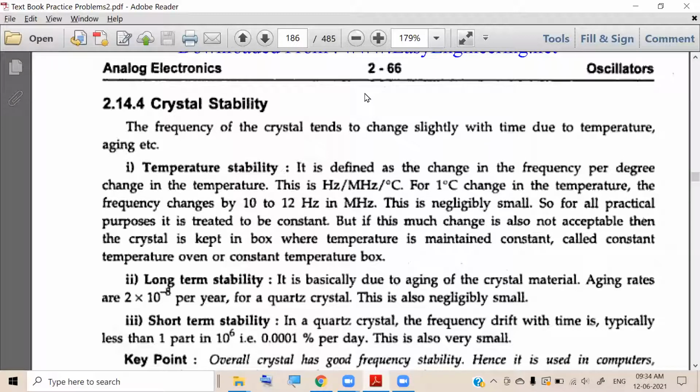Temperature stability is delta frequency by delta temperature, meaning per degree change in temperature, what is the change in the frequency. And it is usually very low, 10 to 12 hertz in megahertz.